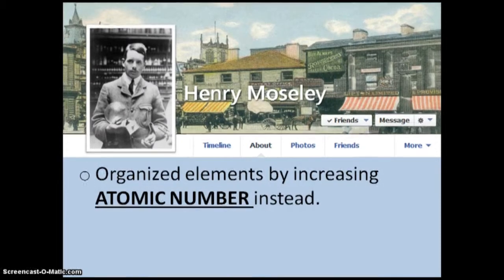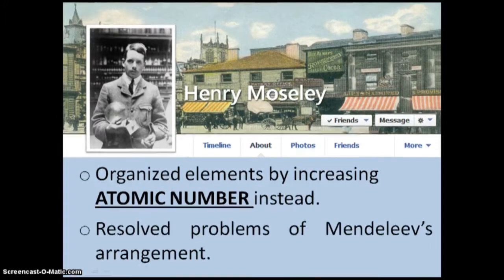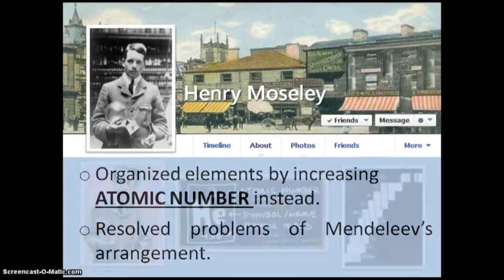Also, you all know that the periodic table today is currently arranged by atomic number, not the atomic mass that Mendeleev first proposed. So, as a result of Moseley's change, the few problems that existed in Mendeleev's arrangement have now been resolved.